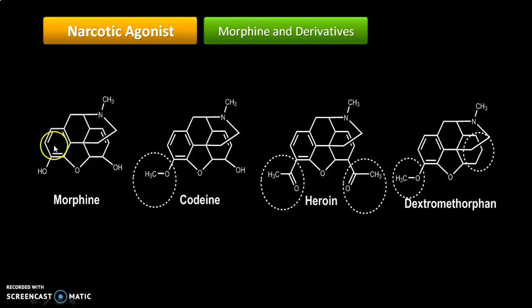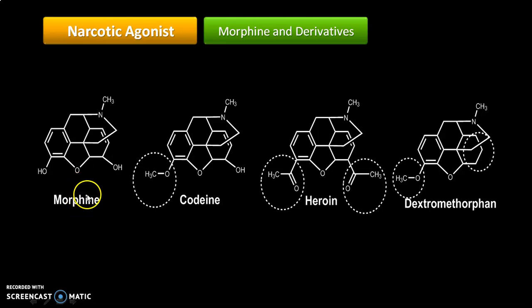So just first draw the phenanthrene ring. How to draw a phenanthrene? Like this: a phenyl, a cyclohexane, and this another cyclohexane. So this structure almost resembles phenanthrene. Then connect first this carbon with this carbon via this ethyl linkage, an amino ethyl linkage I can say, and this is a cyclic ether. So in this way you can remember the structure of morphine.